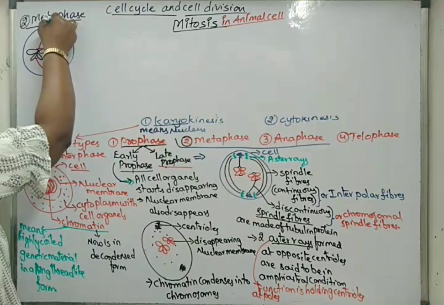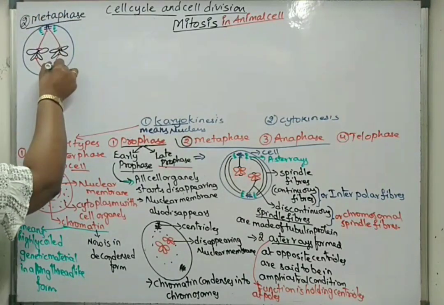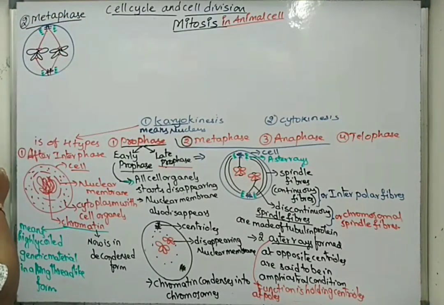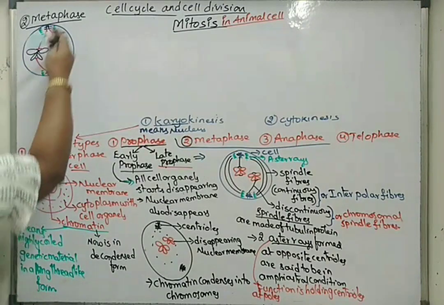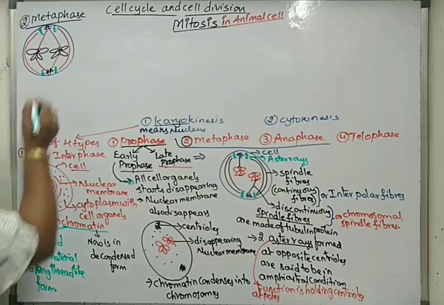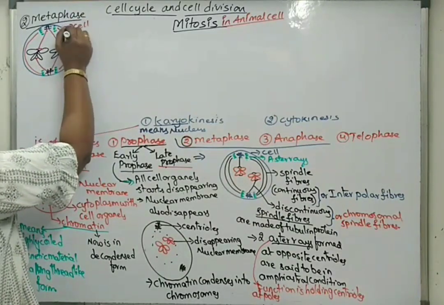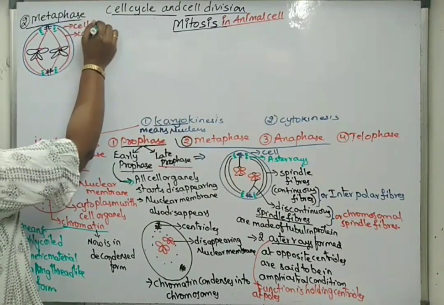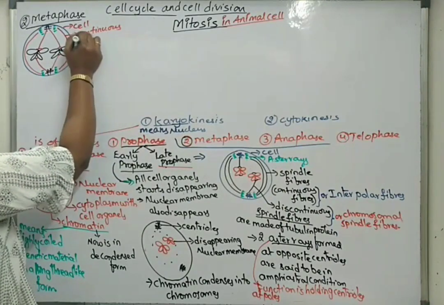We can also draw aster rays and the other type of spindle fibers which are continuous, like this. So this will be the cell. These are continuous spindle fibers.